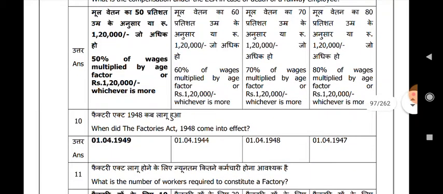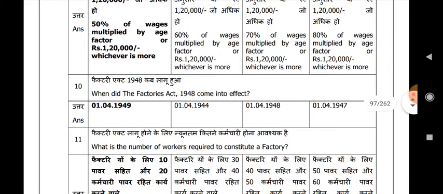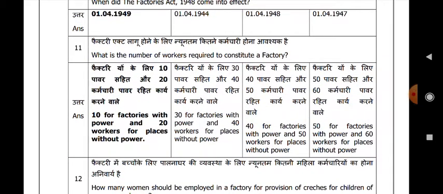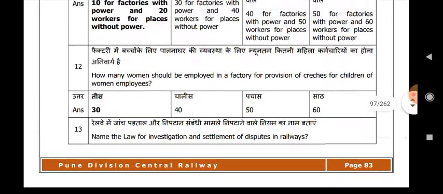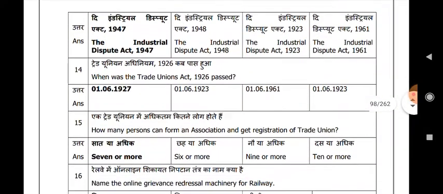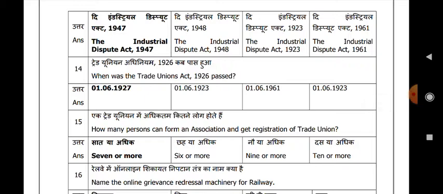When did the Factories Act 1948 come into effect? 1st April 1949. What is the number of workers required to constitute a factory? 10 for factories with power and 20 workers for places without power. How many women should be employed in a factory for provision of creches for children of women employees? 30. Name the law for investigation and settlement of disputes in railways. The Industrial Disputes Act 1947.